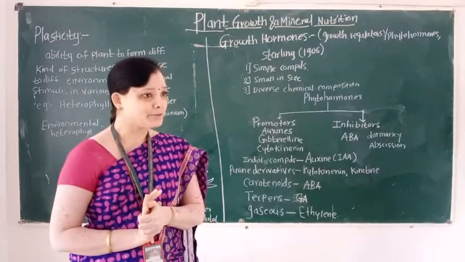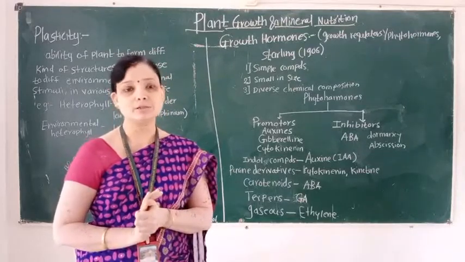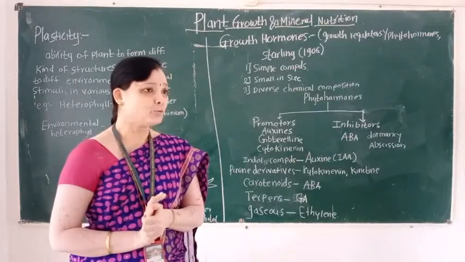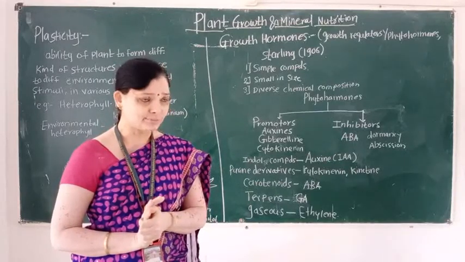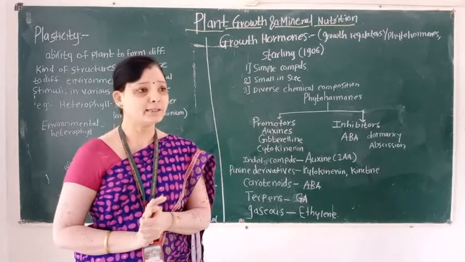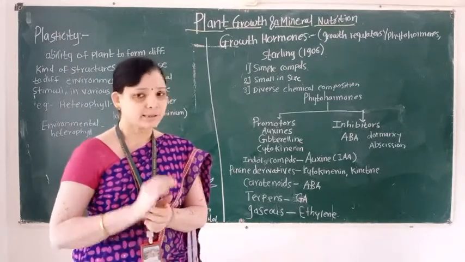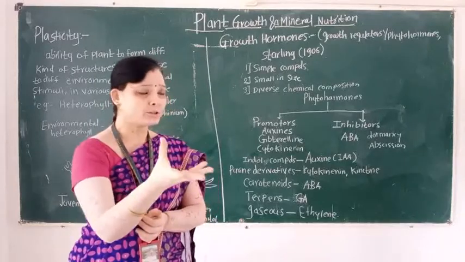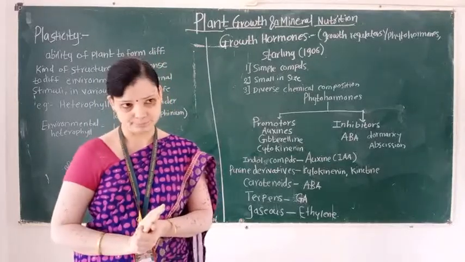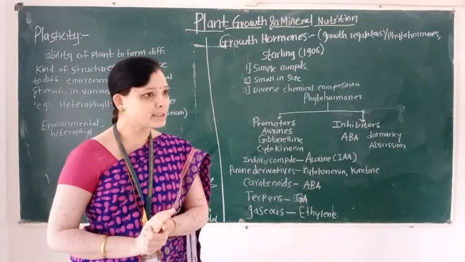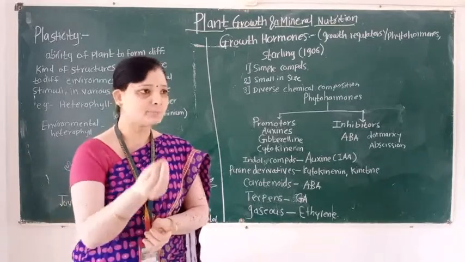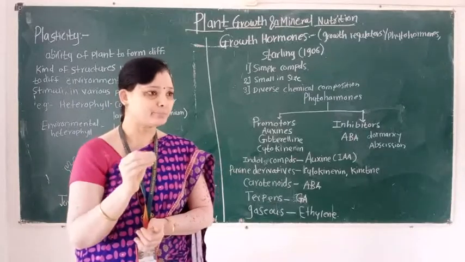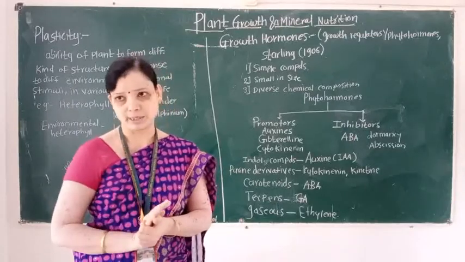So, in the previous lecture, we learned what development is and which stages occur in development. Development is the sum of growth and differentiation. Growth means irreversible and permanent change that takes place in a living organism.